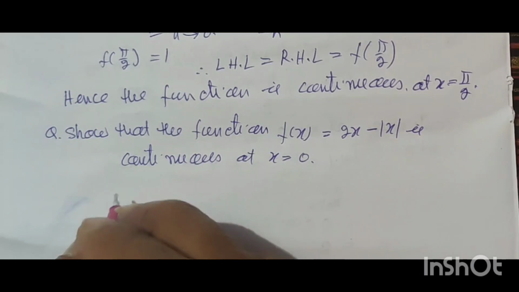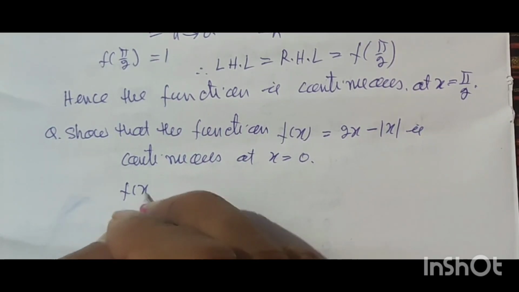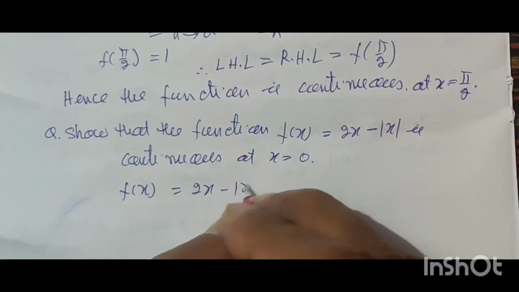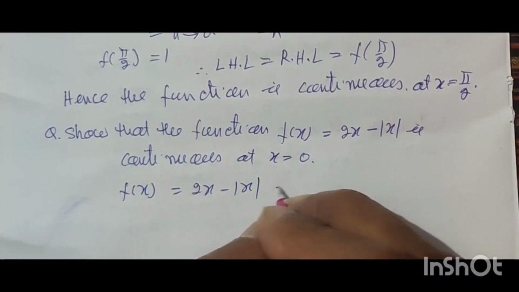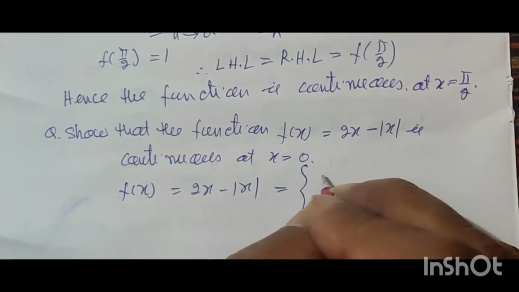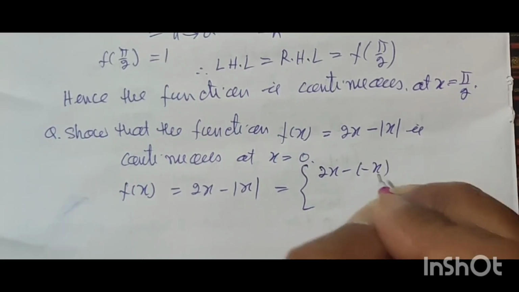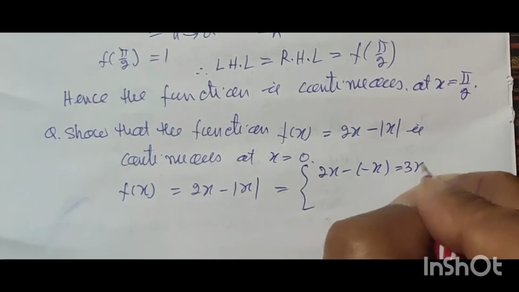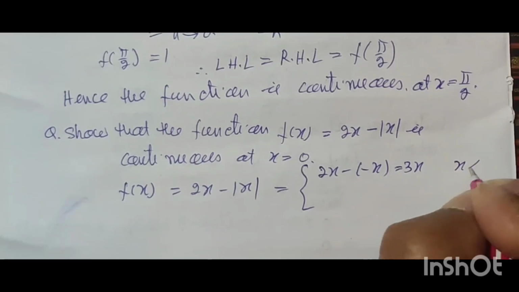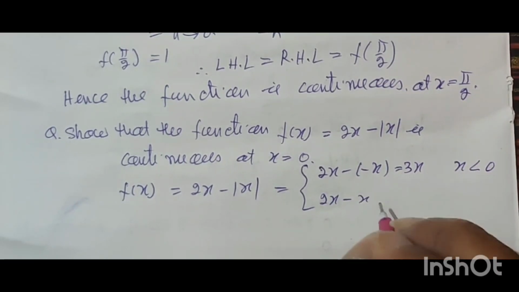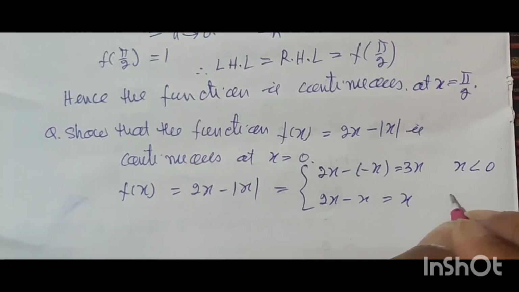Now f(x) is equal to 2x minus mod x, this will be 2x minus x is equal to 3x, x less than 0, and 2x minus x is equal to x, x more than or equal to 0.